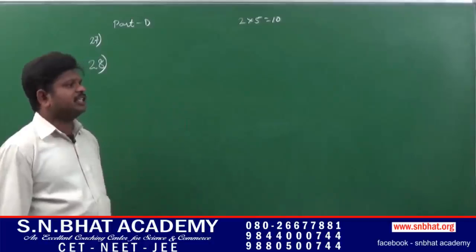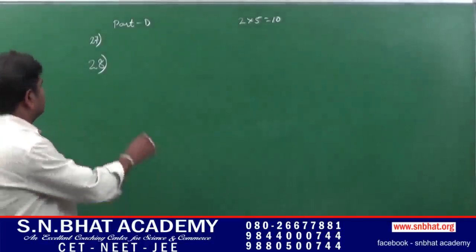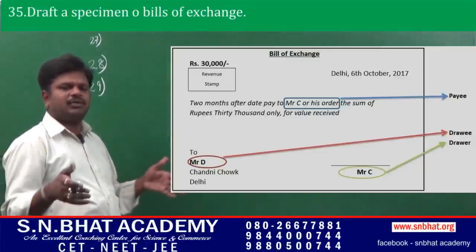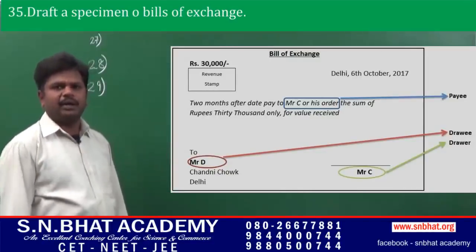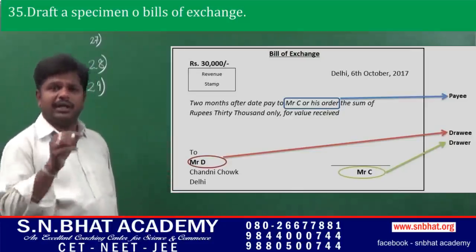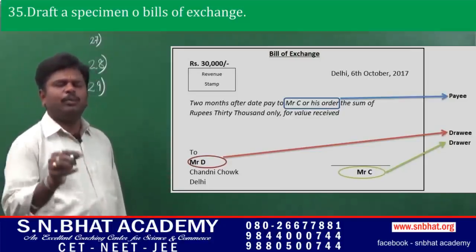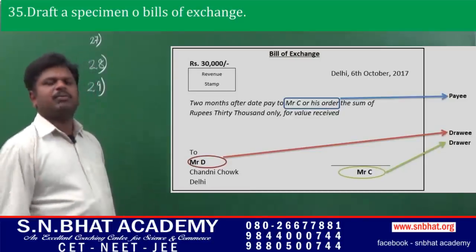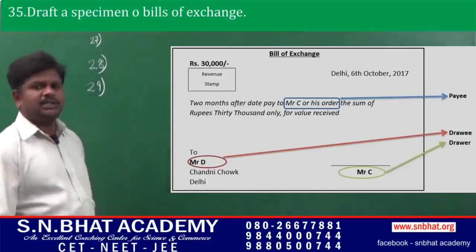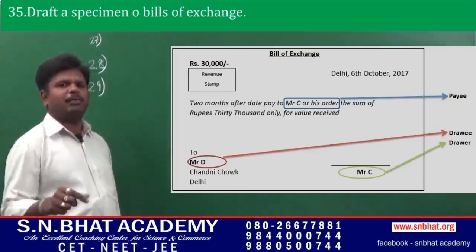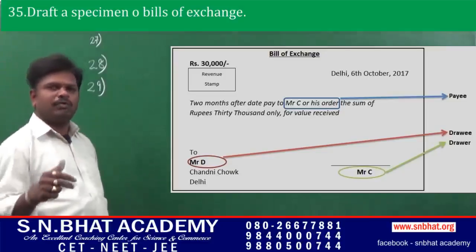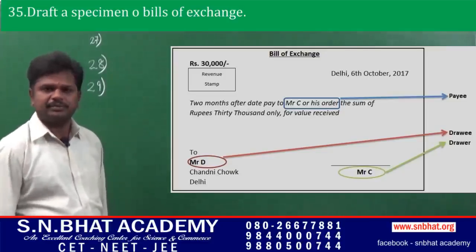Next, draft a specimen of bills of exchange. Bills of exchange is a document which is prepared by the mutual consent of both the parties, that is the drawer and the drawee. Drawer is the person who prepares the bills of exchange, but drawee is the person who accepts the bills of exchange. It is a document which is prepared for a maximum of 3 months, that is a period of 90 days, if required a grace period of 3 days.